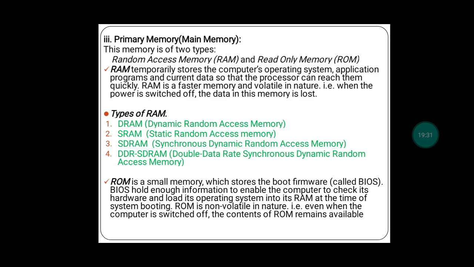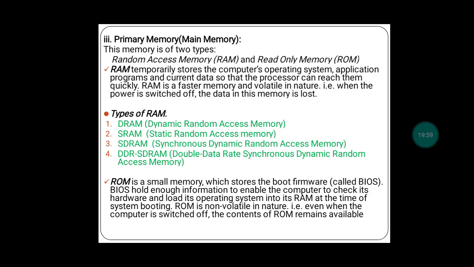So right now what we saw: ROM is a small memory which stores the BIOS, which holds enough information to enable the computer to check its hardware and load the operating system into RAM at the time of system booting. ROM is non-volatile in nature, that is, even when the computer is switched off, the contents of ROM remain available. I hope you are getting it.